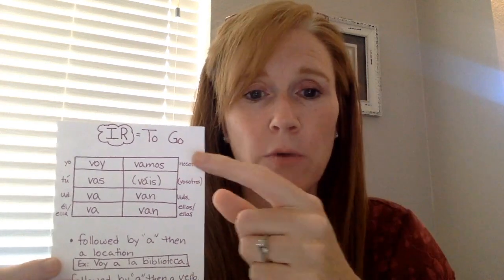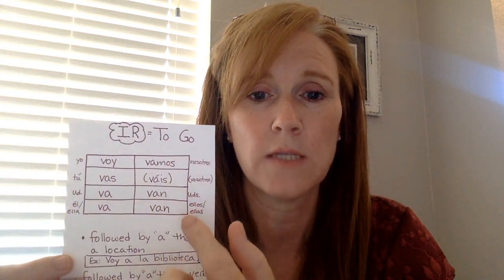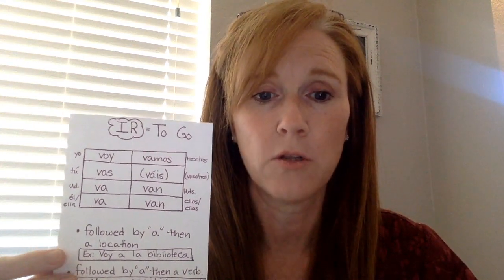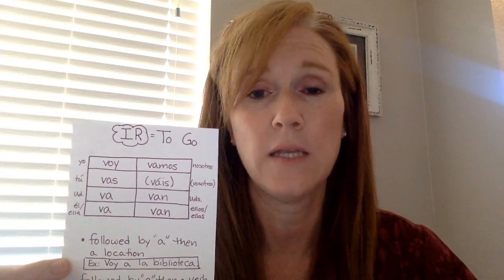All right? Once you get those down and recognize that we always write our verbs in the same order, we've got yo, tú, usted, él, ella. Nosotros, vosotros, ustedes, ellos, ellas. We can move on and just use it to talk about where you're going. When you want to talk about a location, like I'm going to the store, follow it by a. So voy a la biblioteca. I'm going to the library. Voy al cine. I'm going to the movies.